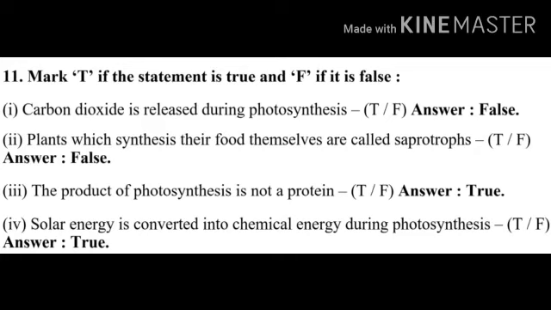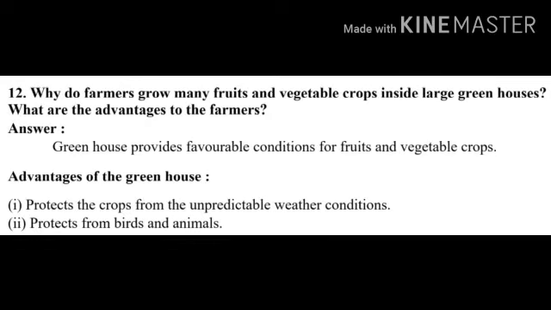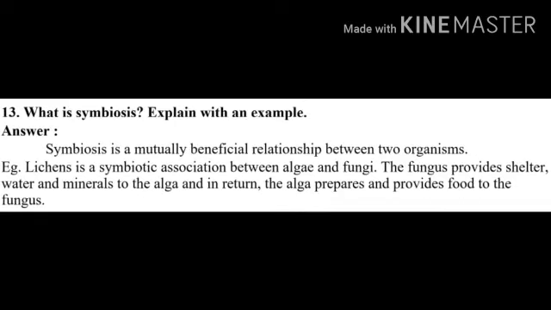Answer, true. 12th one, why do farmers grow many fruits and vegetable crops inside large greenhouses? What are the advantages to the farmers? Answer, greenhouse provides favorable conditions for fruits and vegetable crops. Advantages of the greenhouse: protects the crops from the unpredictable weather conditions, protects from birds and animals.